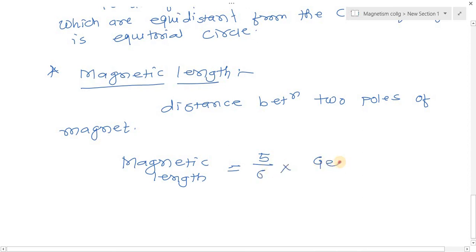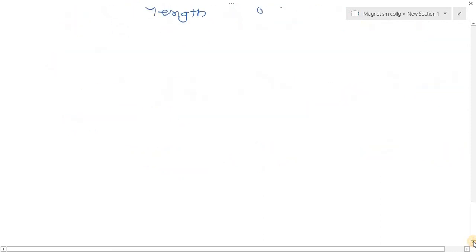So what is the difference between the two? Geometrical length is the distance between the two ends of the magnet, measured according to geometry, and the distance between the two poles is the magnetic length.